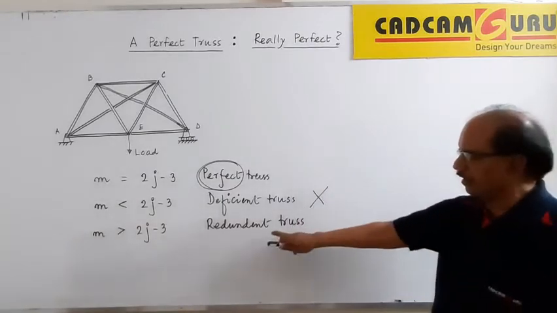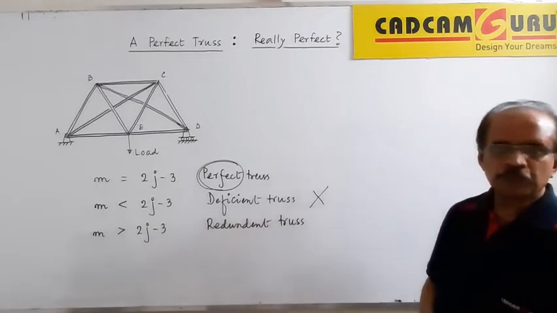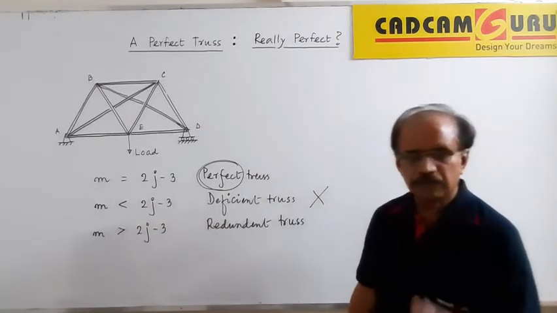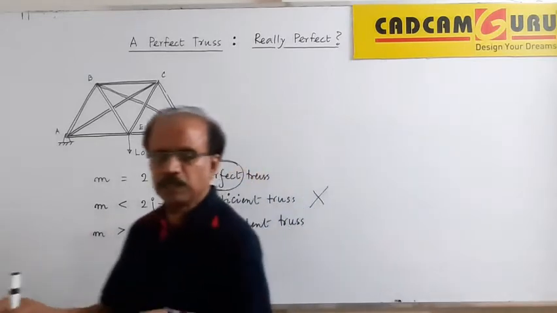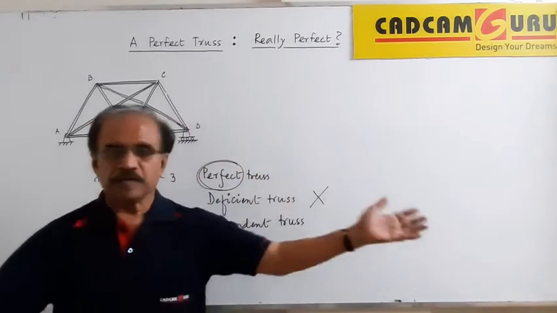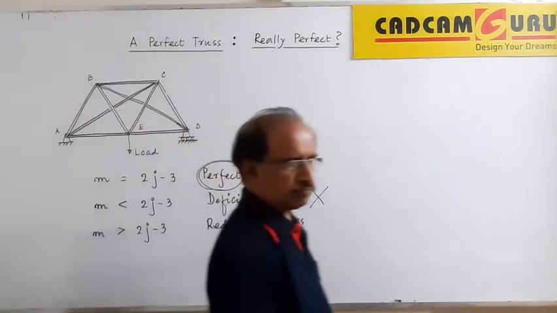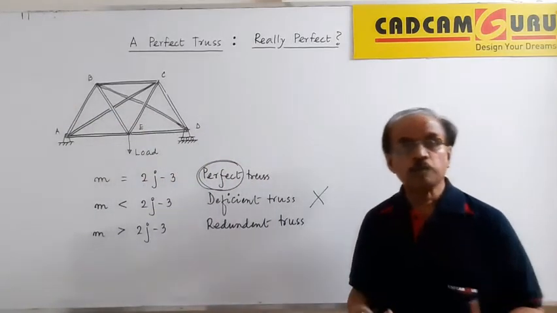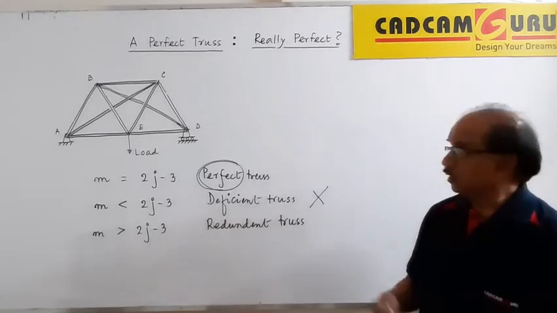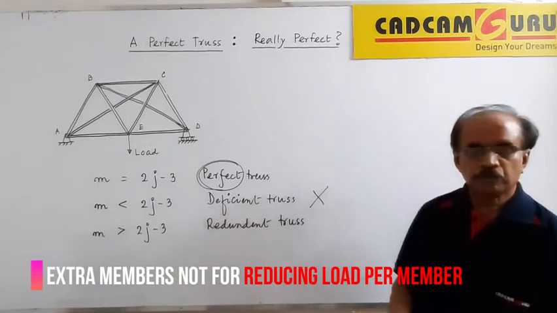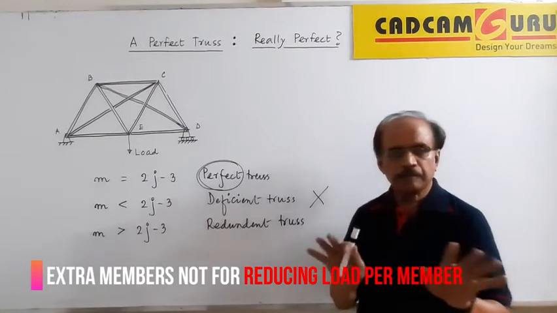Perhaps one will find a drawback with the third kind. The drawback is that the number of members is extra. Suppose every member costs me, let us say, 10,000 rupees, and I am installing 7 extra members in a given truss. Directly the cost goes up by 70,000 rupees. Then what benefit do I get? Whereas one will claim that the load per member gets reduced. But I think that is not the aim.